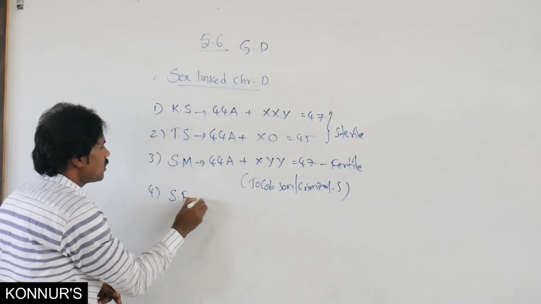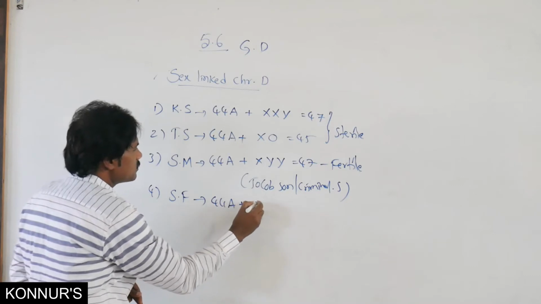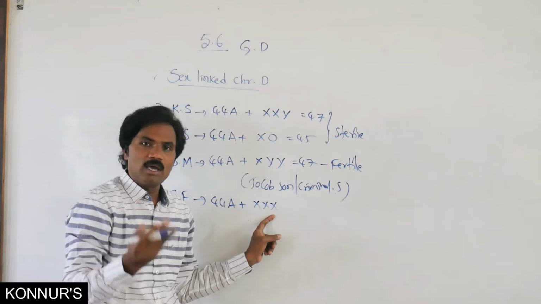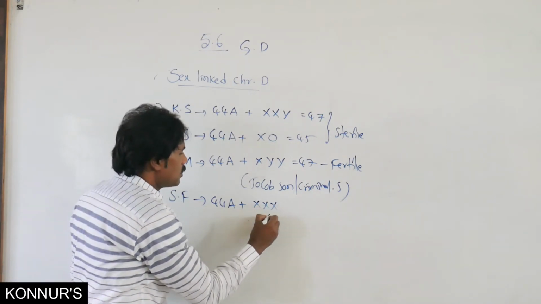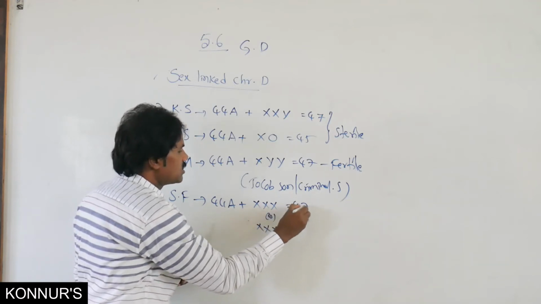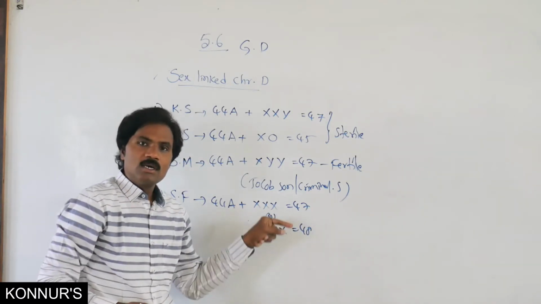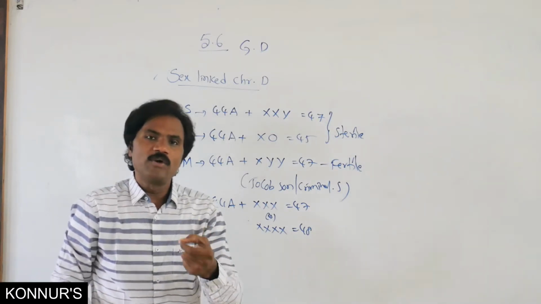Then super female, 44 autosomes plus XXX. One extra X added in trisomy condition, or here 47, here 48 or 49, like this. These female organisms are also fertile.